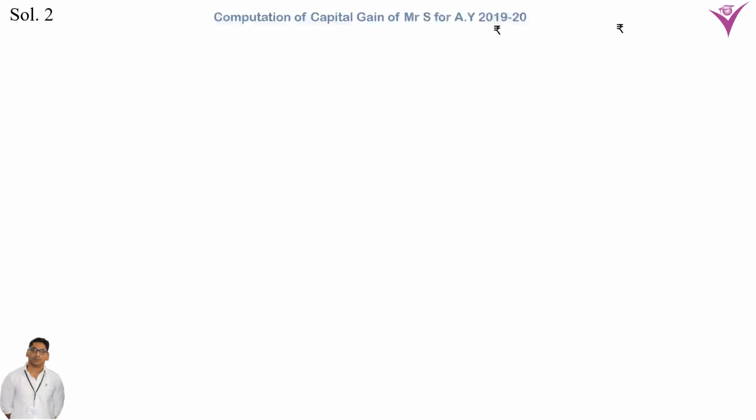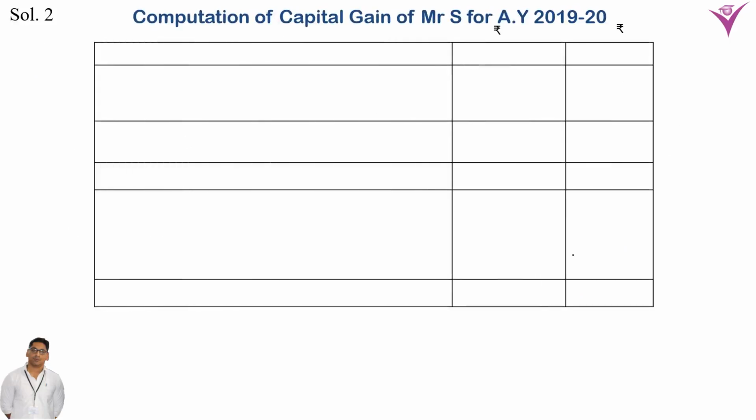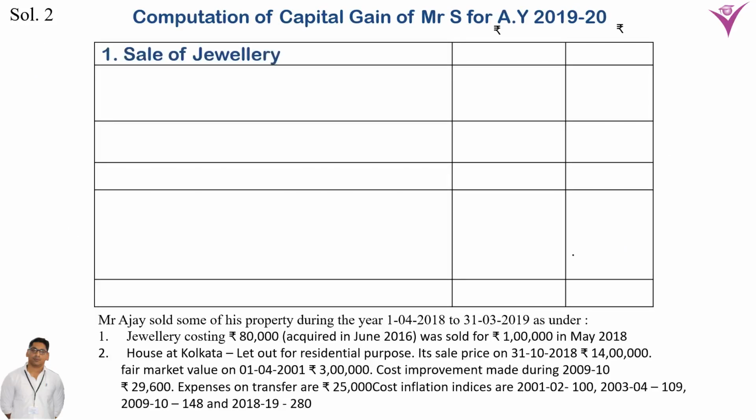Now first, computation of capital gain. First, sale of jewelry. He purchased it for 80,000. So first of all, sales proceeds are 1 lakh.